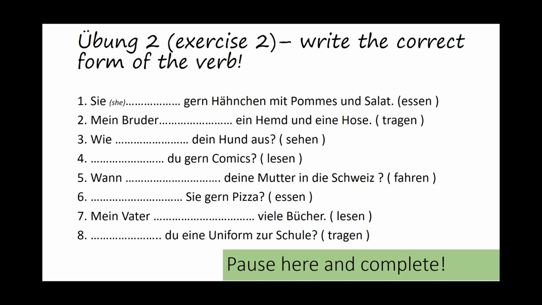Übung 2. Write the correct form of the verb. And the verbs are shown in the infinitive at the end of the sentence. And remember that it is in the du and the sie and es form that the vowel sound will change. If you need to rewind the video and have a look at the verb forms in completing this exercise, then that's perfectly fine, or refer to the notes that you have taken. So pause here and complete that exercise.